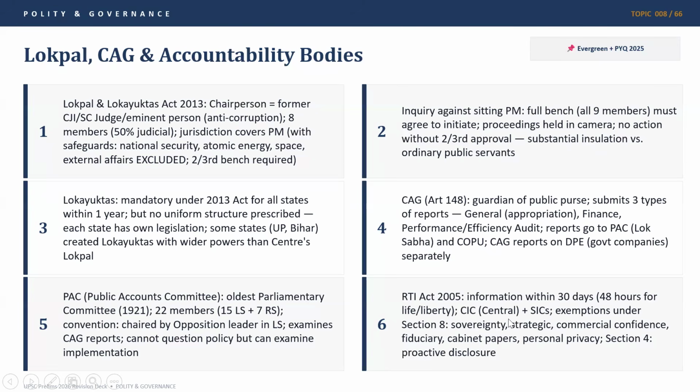The Chief Information Commissioner, at the center, and the State Information Commissioners are the mechanism through which this act is executed. Exemptions under Section 8 are given on the basis of sovereignty, strategic uses, commercial confidence, fiduciary duties, cabinet papers, and personal privacy. So, like we saw in the Lokayukta case, where jurisdiction was covering the PM but there were certain exceptions, similarly we have exceptions under the RTI Act too, where if you file an RTI, the government body may claim exception on the grounds of sovereignty, strategic protection, commercial confidence, fiduciary duty, cabinet papers, and personal privacy.